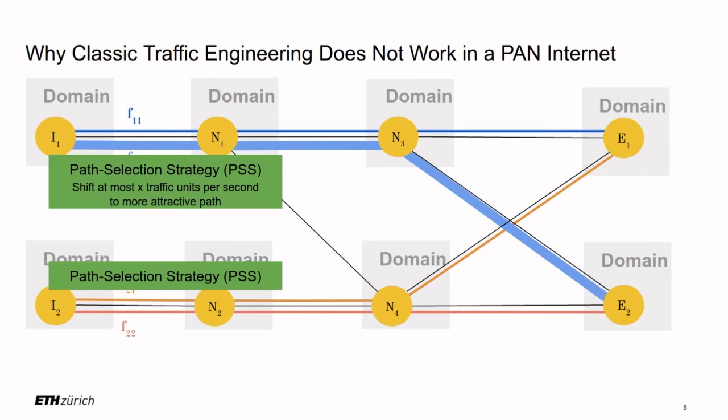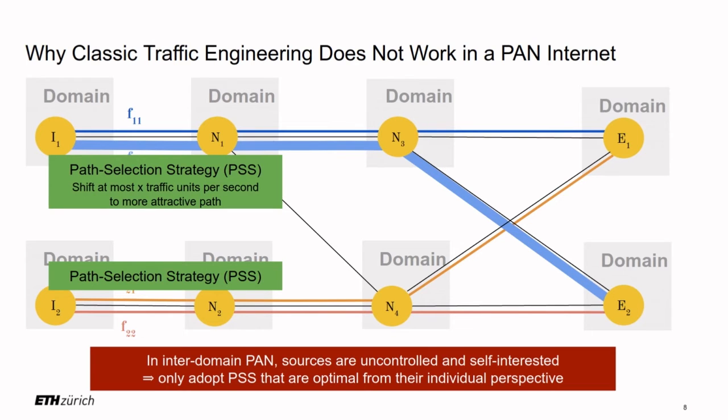However, there's also a problem with applying this idea to an inter-domain context. Namely, the idea is that in an inter-domain context, the source is not an ingress router that is under control of the network operator, but it may be an actual user that sits in another domain. So in a PAN internet, basically the sources have to be assumed to be uncontrolled and to be self-interested.